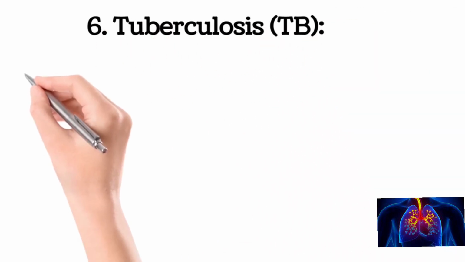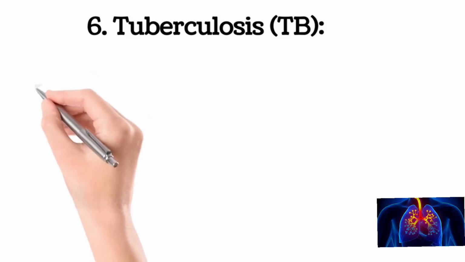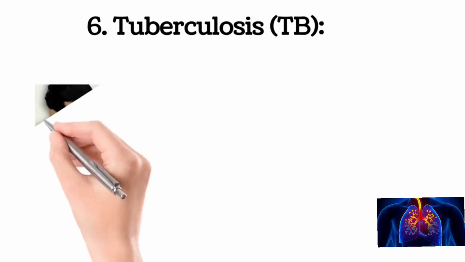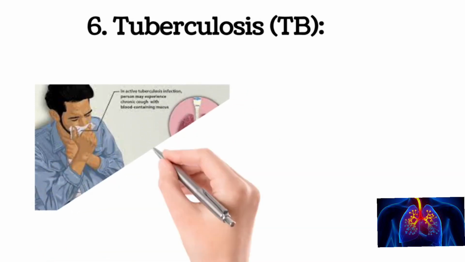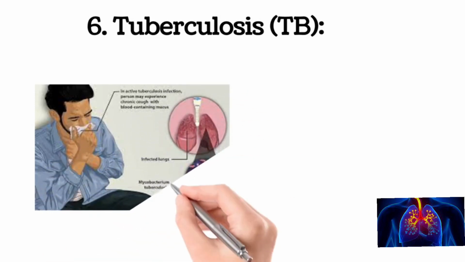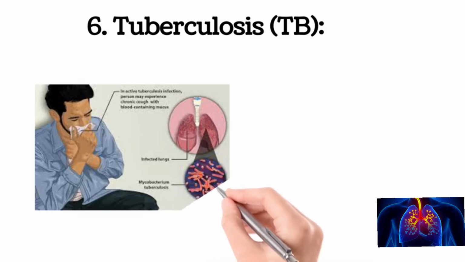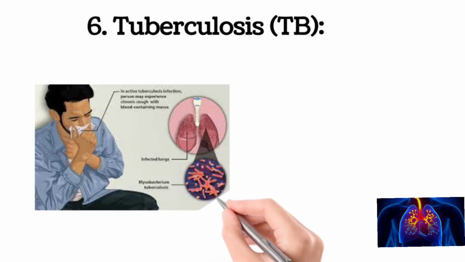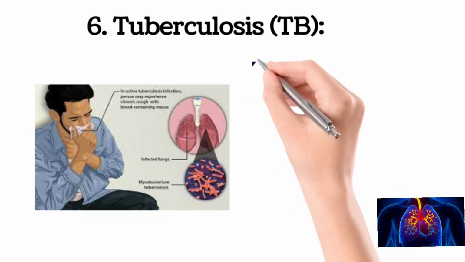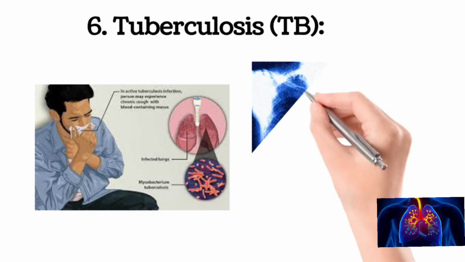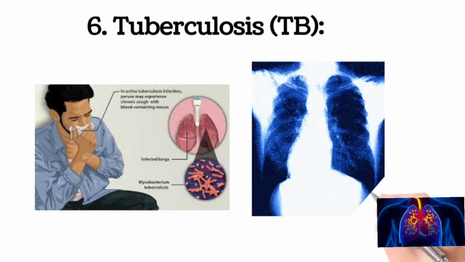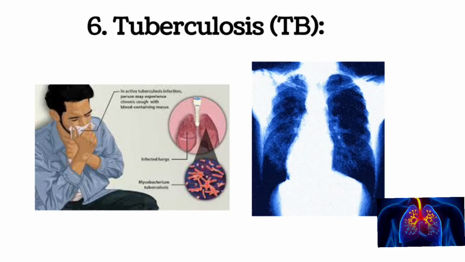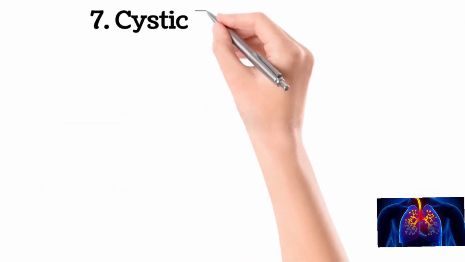Tuberculosis (TB). Moving on, let's shed light on tuberculosis, or TB, an infectious disease caused by Mycobacterium tuberculosis. TB primarily affects the lungs but can also affect other organs. It spreads through the air when an infected person coughs or sneezes. Symptoms include persistent cough, chest pain, coughing up blood, fatigue, weight loss, and night sweats. Prompt diagnosis and appropriate treatment are vital to prevent the spread of TB.